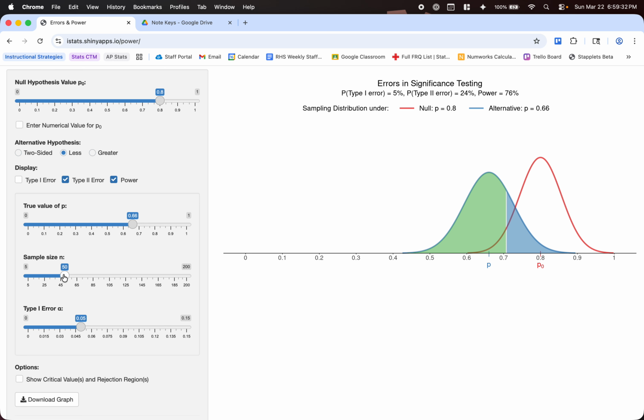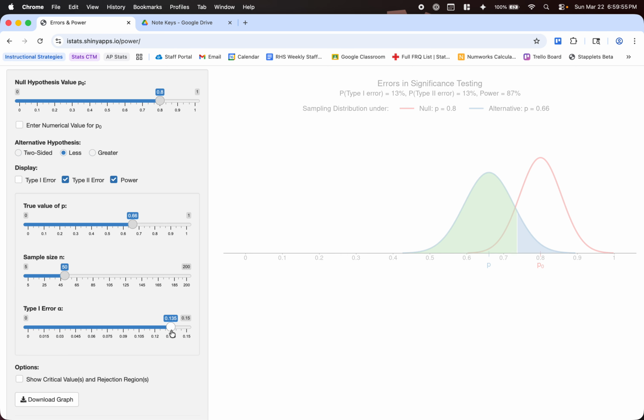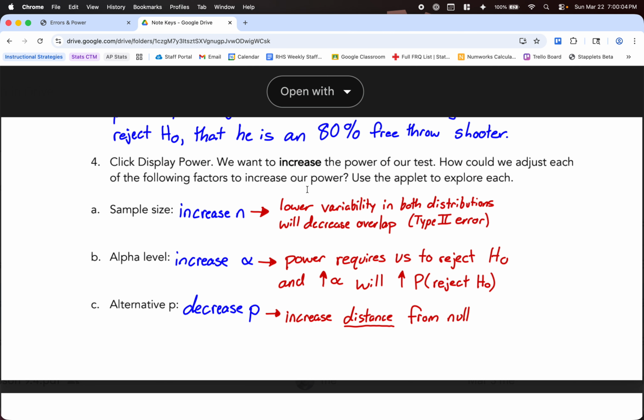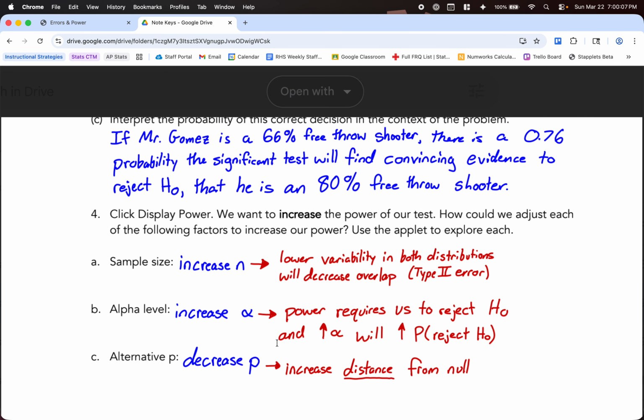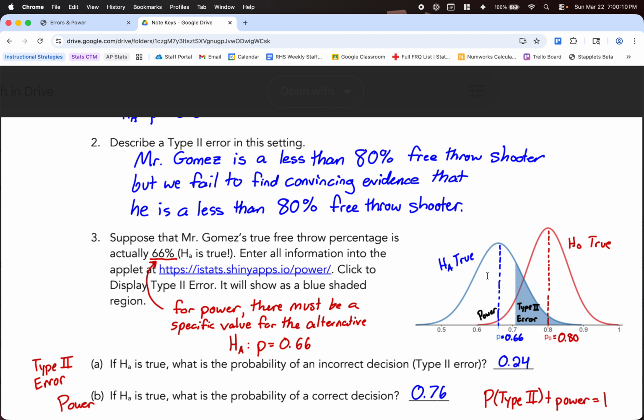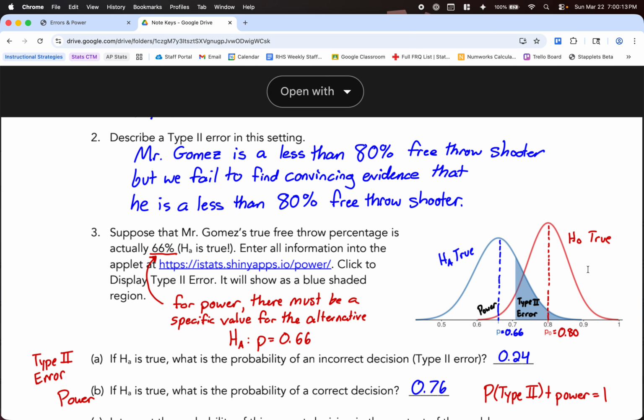And then finally, when we look at that type 1 error, power requires us to reject the null. That's one of the things. It's the probability of our alternative. If our alternative is true, there's whatever probability that our significance test would find convincing evidence to reject the null. So that power is requiring us to reject the null. So as we increase this alpha value here, we're going to have a higher probability that we reject the null, which is going to give us a higher power. You can see that's all listed here. And you can go to this website and mess with it. It is kind of neat. There's some more things here just to give you a little bit of idea what's going on.